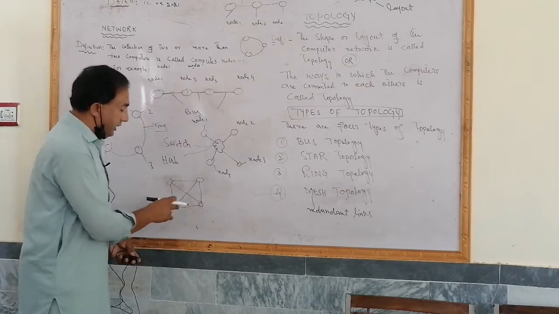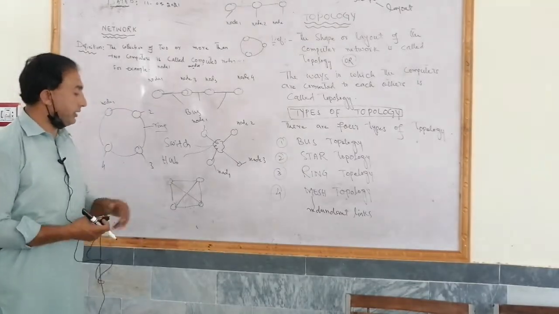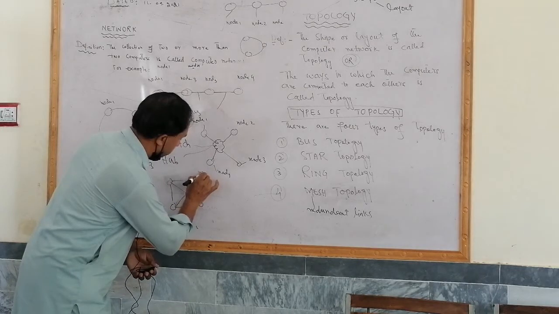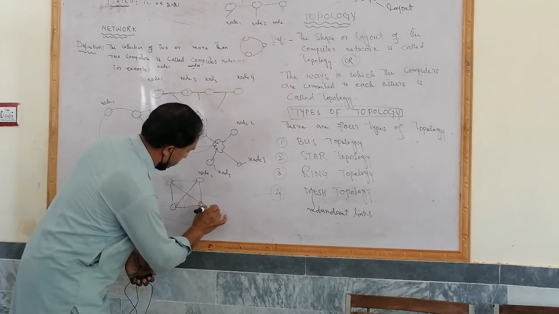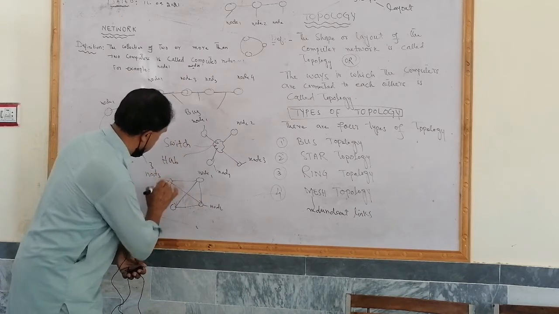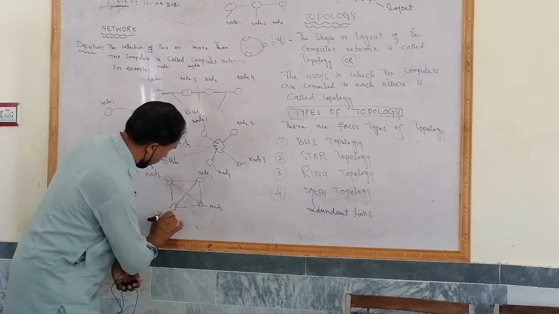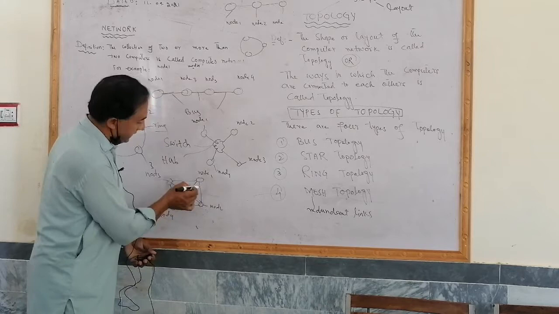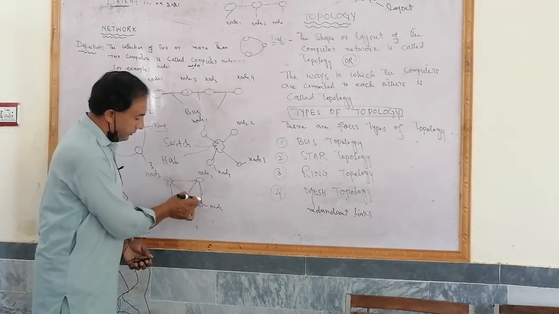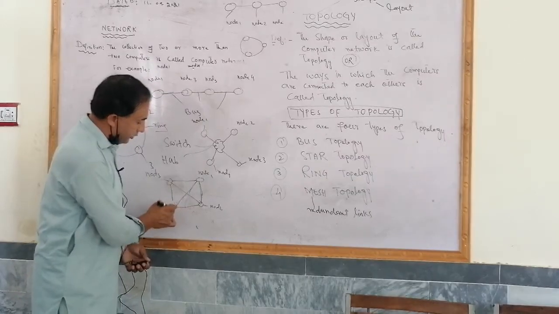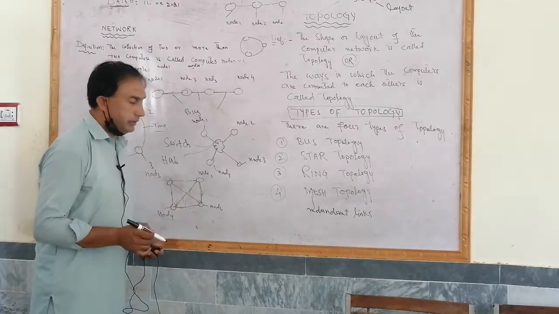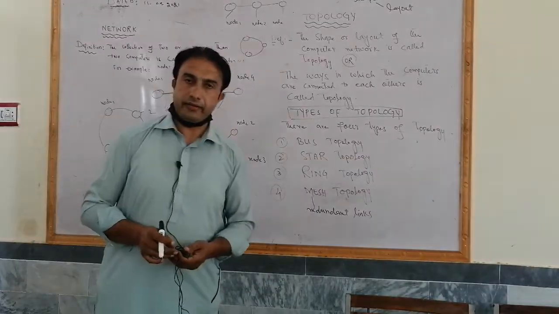So each computer will be connected with other computers through redundant links. For example, this is node 1, this is node 2, this is node 3, and this is node 4. So this node 1 has 3 links: 1, 2, 3. This computer has 3 links, and this also has 3 links.